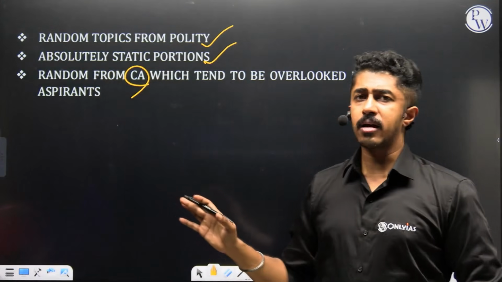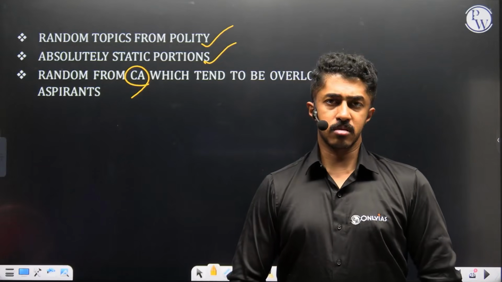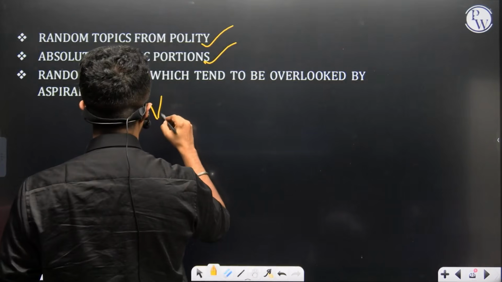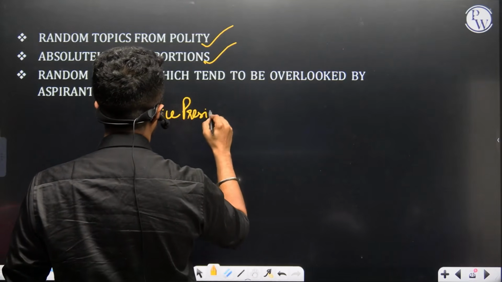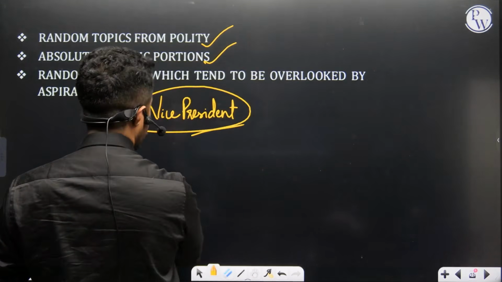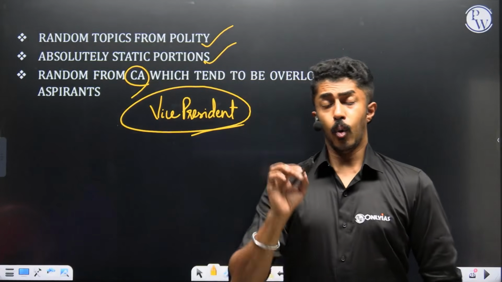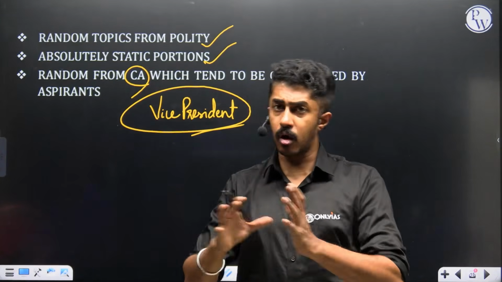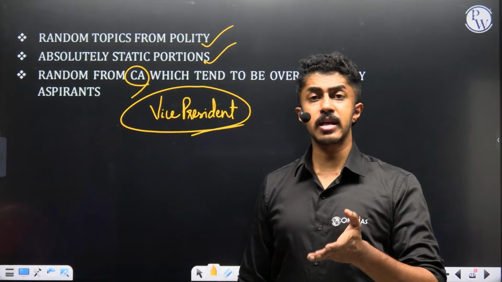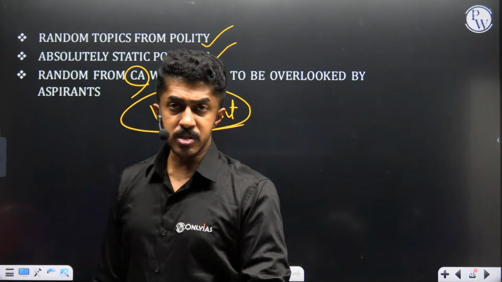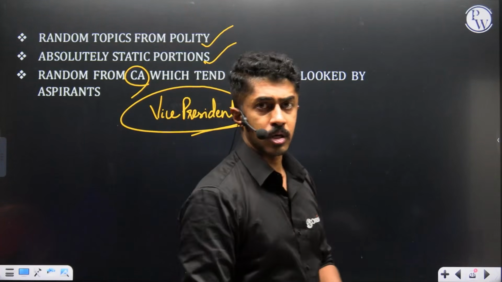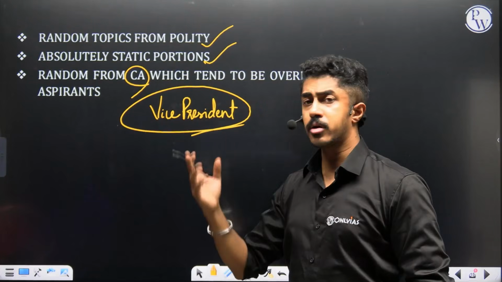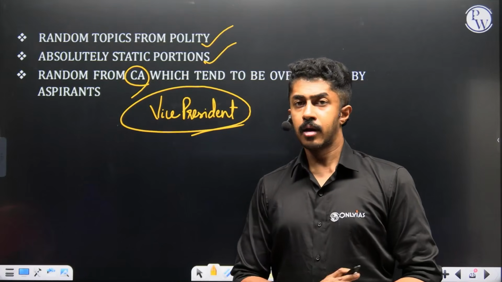So it is random, too random it is, and it can be overlooked by aspirants. Aspirants may not feel, oh, it is not so important. Say for example, Vice President made a statement, correct? That is why Judiciary is interfering in everything about the executive. That means what? Yes, we can discuss the Judiciary, the problems, all of that. Powers of the Vice President can as well be a question. Vice President's role is not that of a rubber stamp. Vice President is an important functionary in the affairs of the Rajya Sabha, and the importance of it, you can highlight it. Getting the point here.